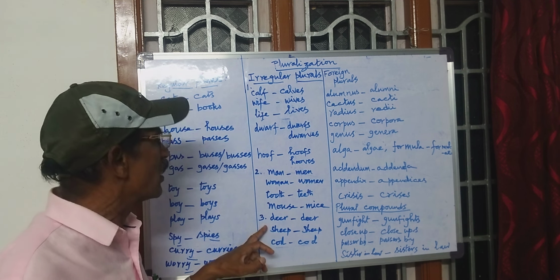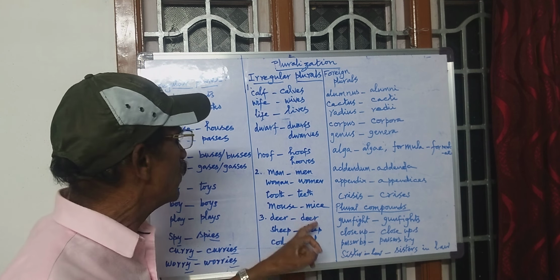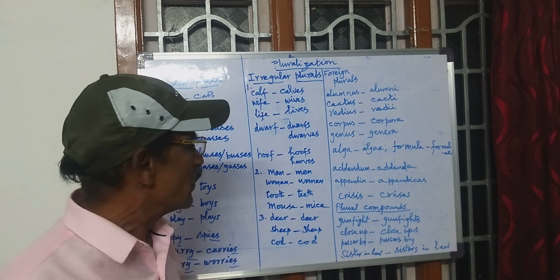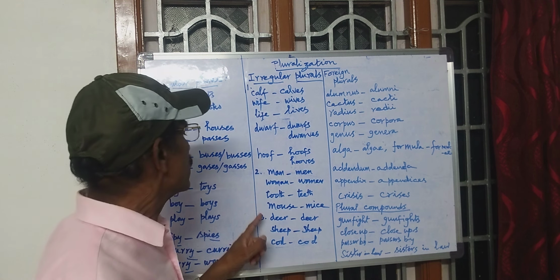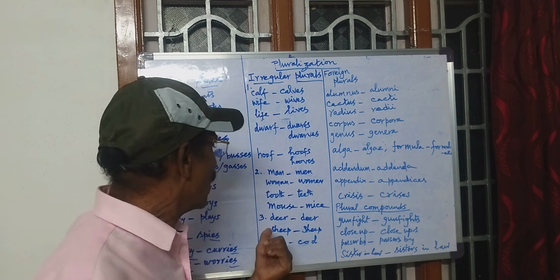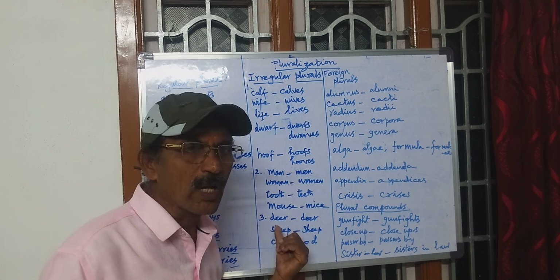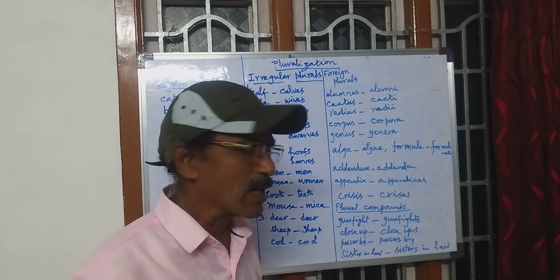This is the third item in the irregular formation of plurals. We have certain words which are called zero plurals. Zero plural means the word which is singular will be the same word for plural also.